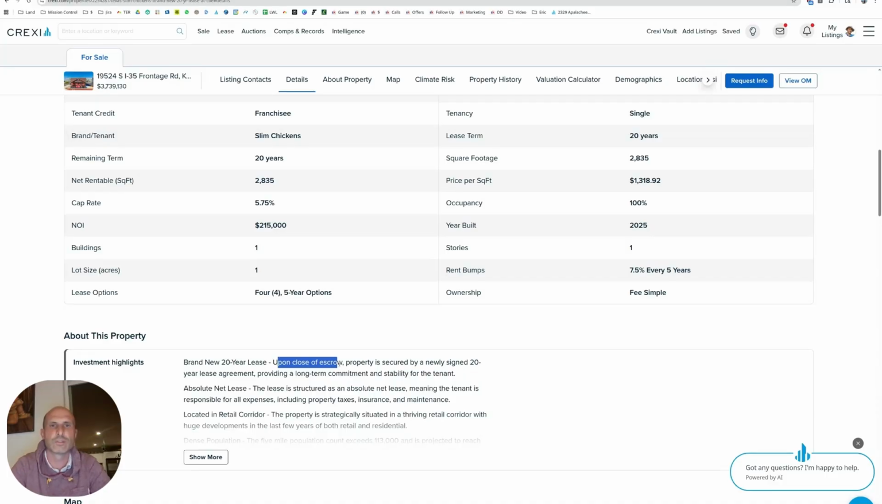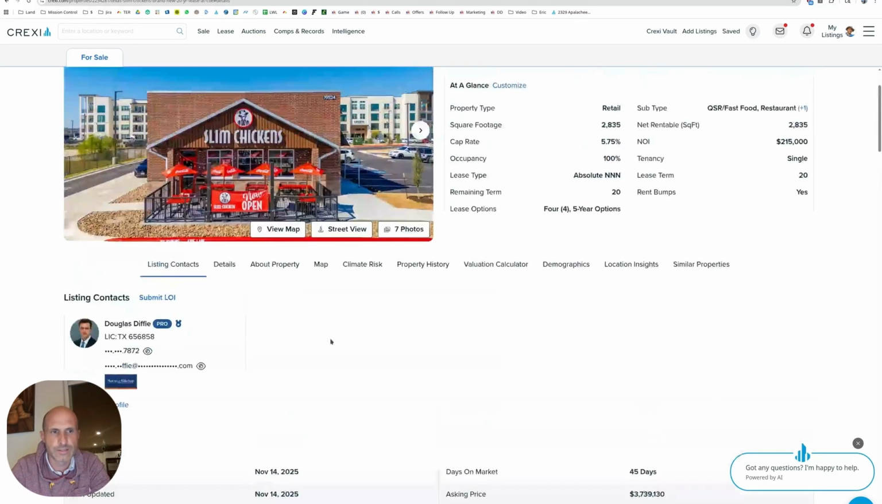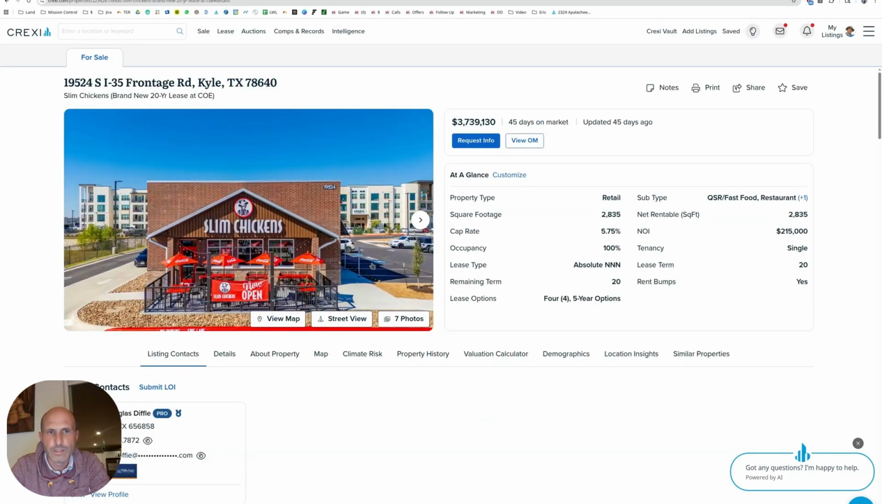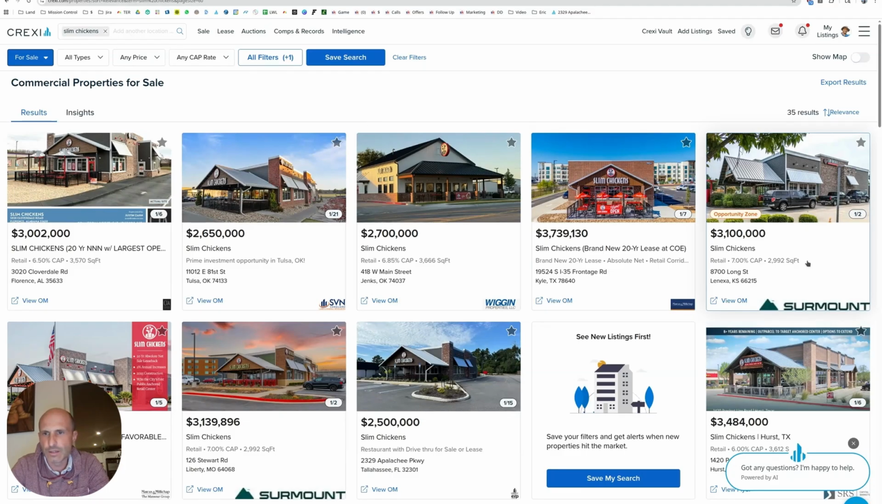Yep, there you go. So it's going to be a sale leaseback. New property secured by a newly signed 20-year lease. So they'll start the lease with you. So if you bought the property, you'll be like, okay, the lease has started. You're the banker. You'll recapitalize these guys to go do it again. And everybody wins, right? As long as they stay in business. So it's all looking cool. Let's look at the next one. So that was Kyle, Texas. Lexana, Kansas.